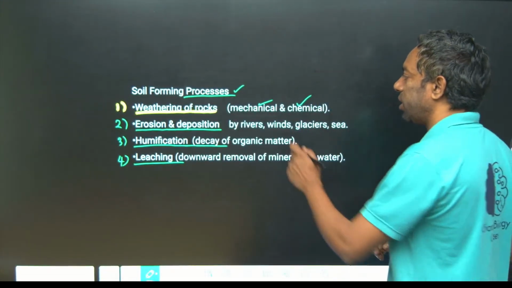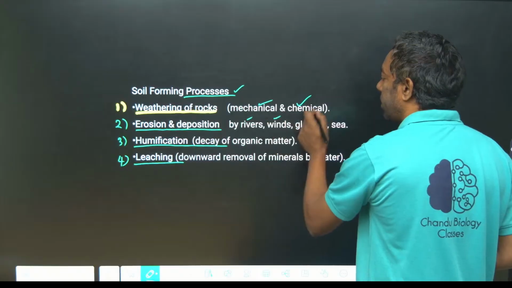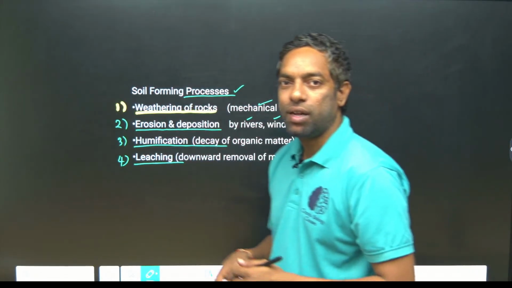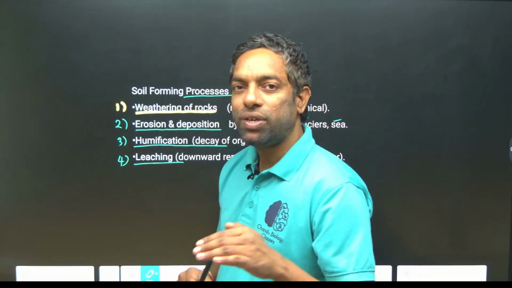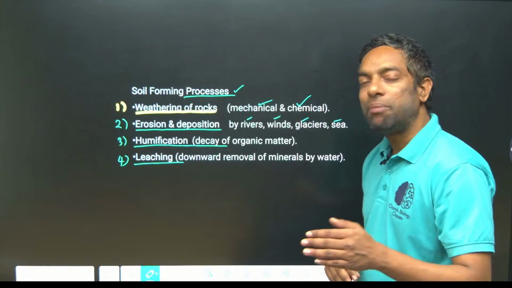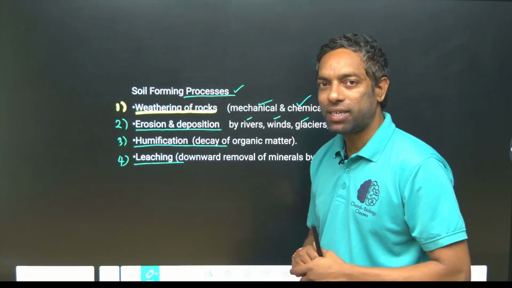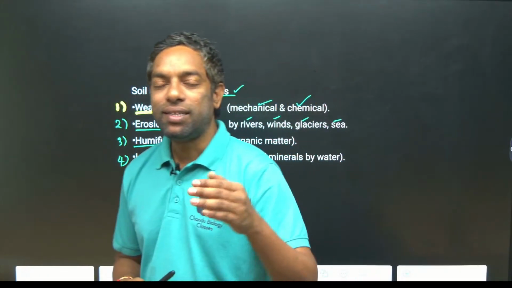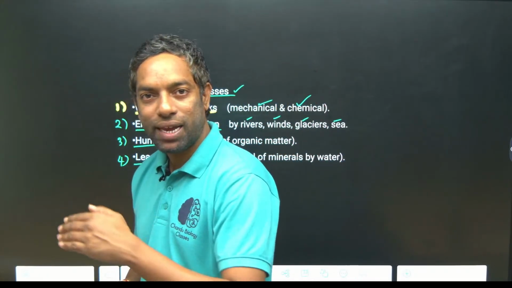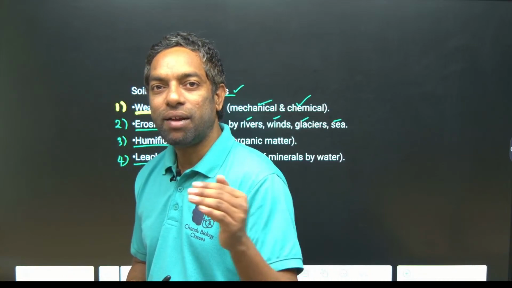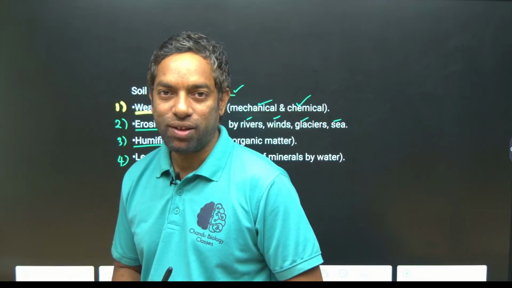Erosion or deposition by rivers, winds, glaciers and sea. By rivers, erosion or deposition takes place, leading to the formation of new soil. In any river flowing area, a certain amount of that area can be cut down by the river flow.